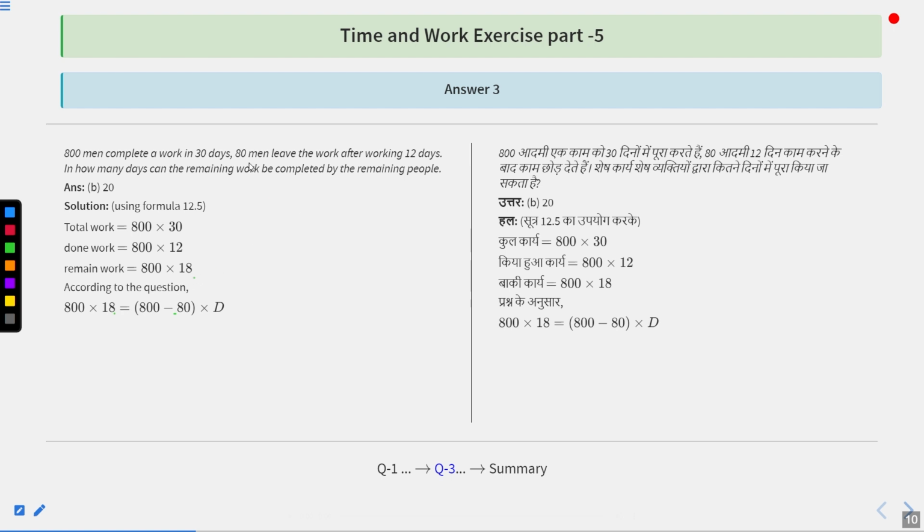But according to the question, 80 men have left after 12 days. So we have to find out for how many days they have to work to complete the remaining work. So that is why 800 minus 80 into D, work from this side, equal to total work, that is 800 into 18. So from here 800 into 18 becomes equal to 720 into D. So the value of D is going to be 800 into 18 upon 720, that is 20.